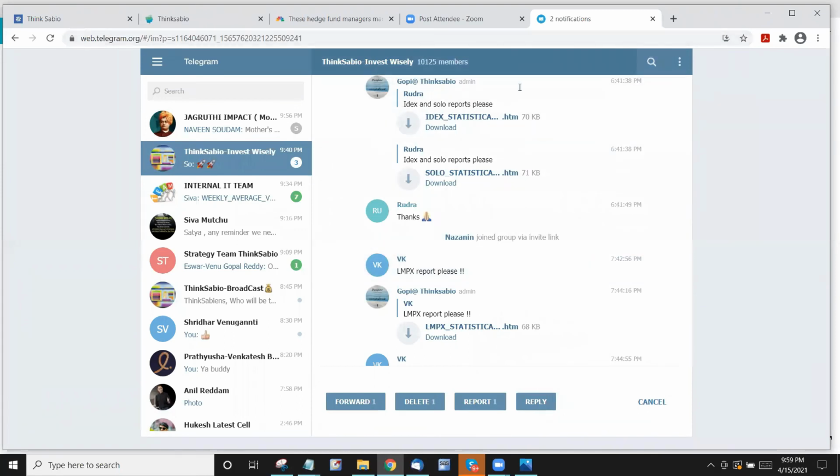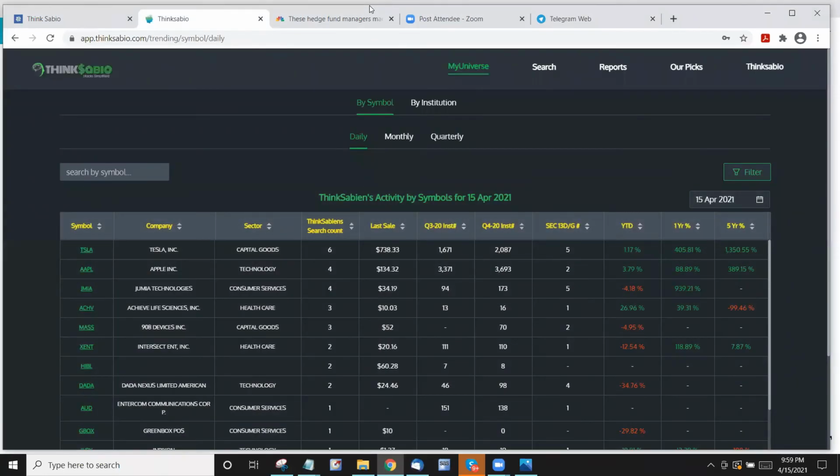So how do I know what other Thinksabians are searching, right? That's very critical information. Somebody like Danu or Ram or Venu or whoever might be searching some really good symbols, Iqbal or Teja, whoever it is, right? I don't want to miss what somebody is searching. Since it's not confidential information, we're not going to see who searched it. All we're going to say is live, by the symbol count, right? The highest count being at the top will be shown to you every second, it's a constant update. Whoever is searching, the highest symbols will be shown here in this count.